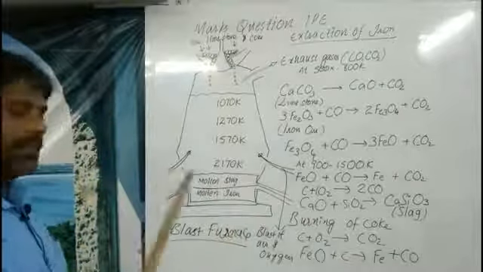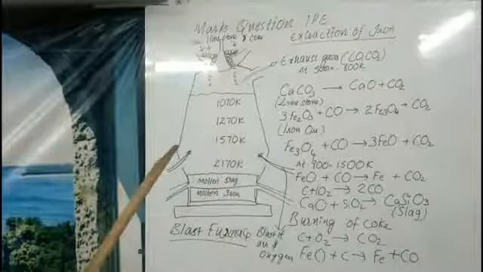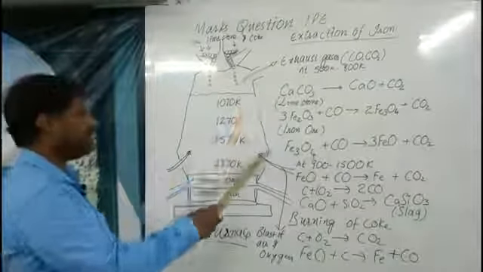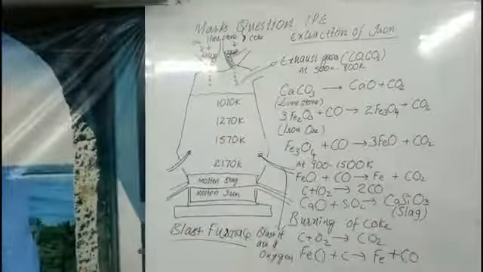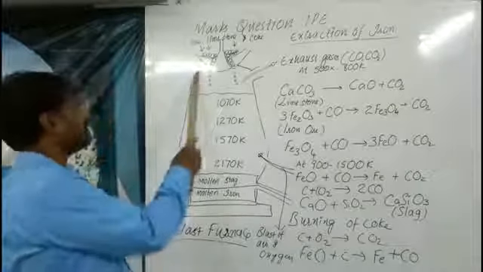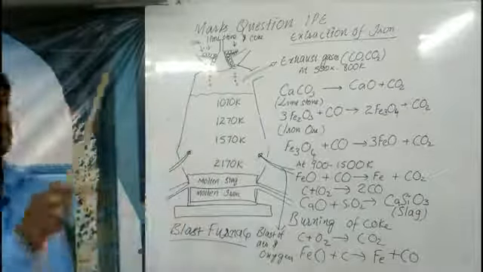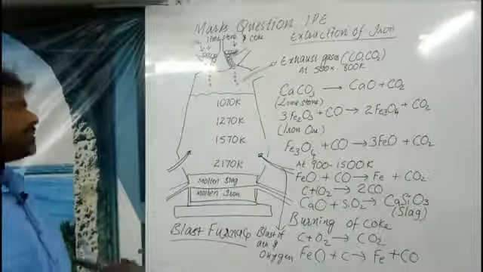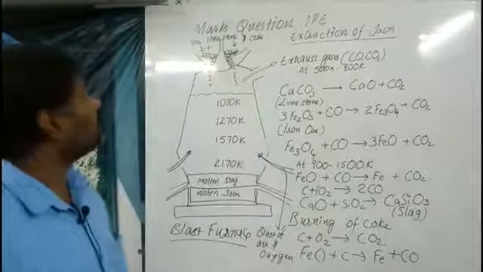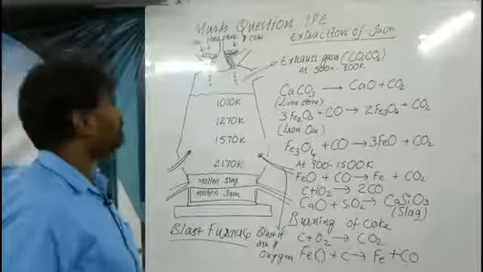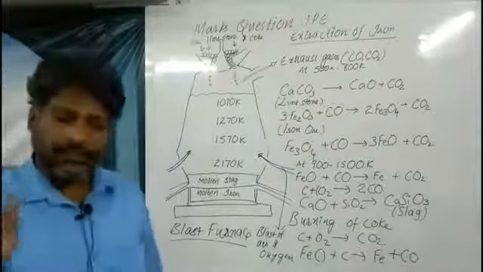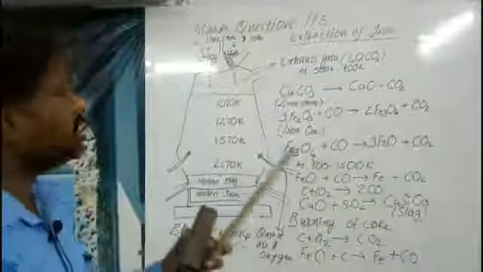This furnace we have already discussed. It is a use-and-throw furnace, because at 2170 Kelvin, whatever material it is made of will be deformed. Its energy will be destroyed, and the attraction forces among the molecules it is made up of will be destroyed, and it must be broken and replaced again. So this is a method of extraction of iron from its ores. This is an important question regularly asked. So next question.